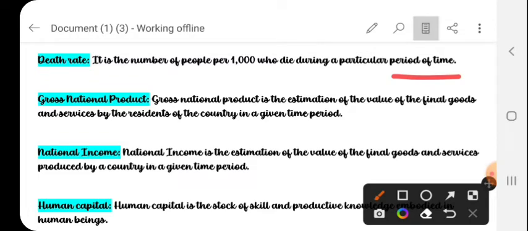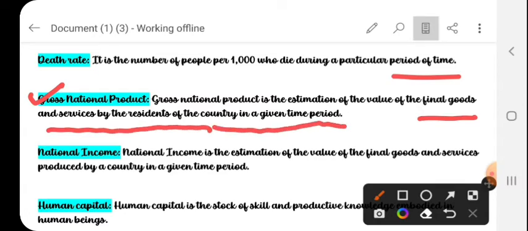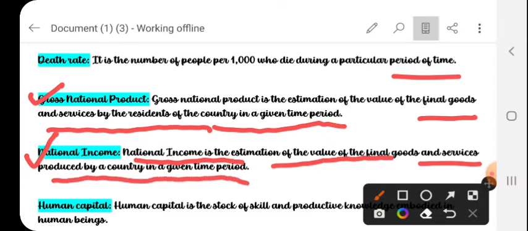So what is GNP? Gross National Product. Gross National Product is the estimation of the value of final goods and services produced by the residents of a country in a given time period. And what is NI? National income. National income is an estimation of the value of the final goods and services produced by a country in a given time period.